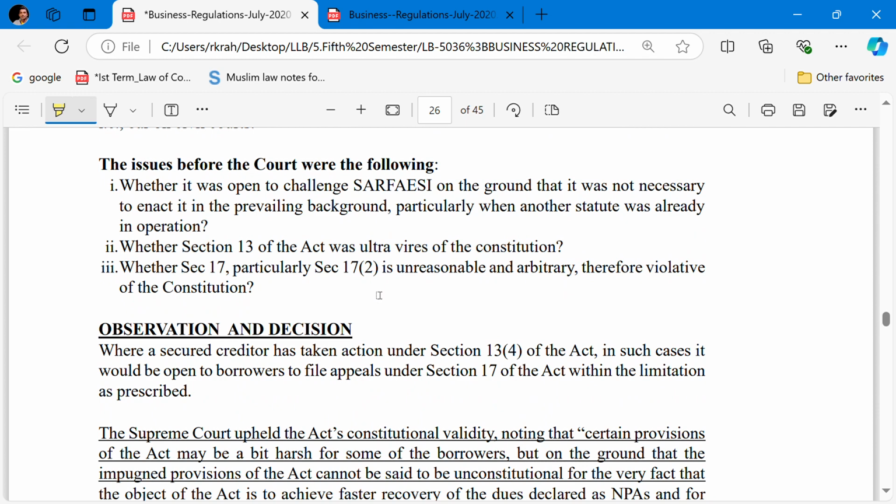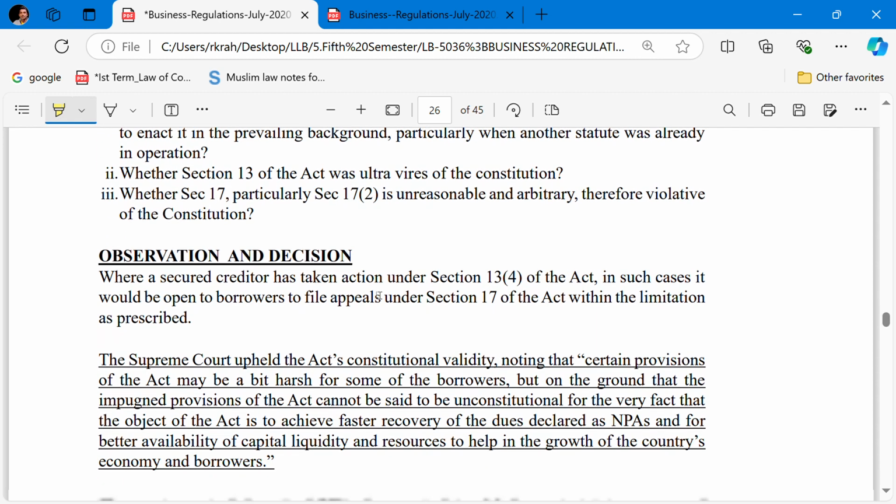Where the secured creditor has taken action under Section 13 subsection 4 of the Act, in such cases it would be open to the borrower to file an appeal under Section 17 of the Act within the limitation as prescribed, that is 45 days. Within 45 days of such measure, the borrower has the right to file an appeal before the Debt Recovery Tribunal, DRT, within 45 days. The Supreme Court upheld the Act's